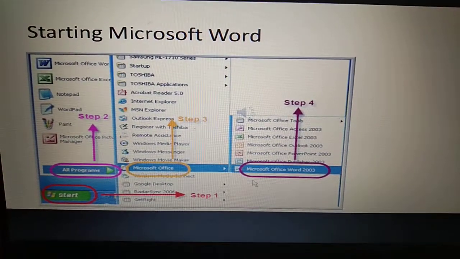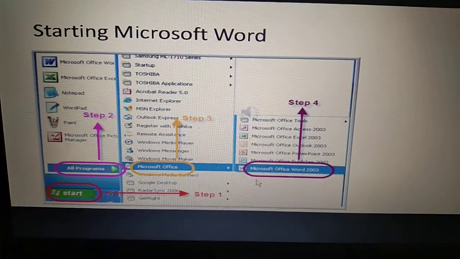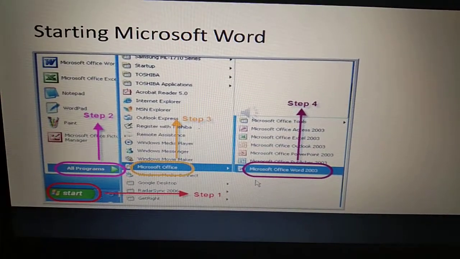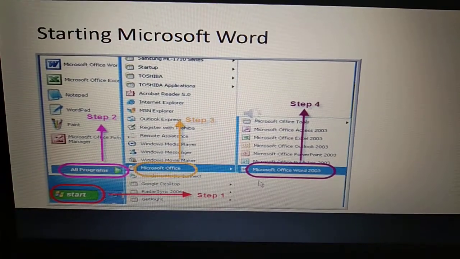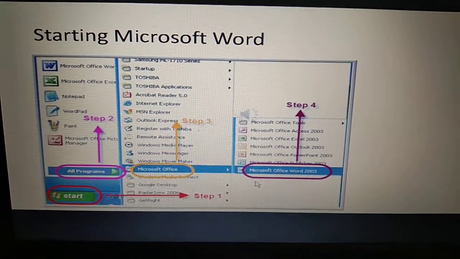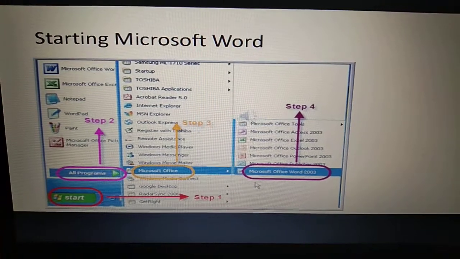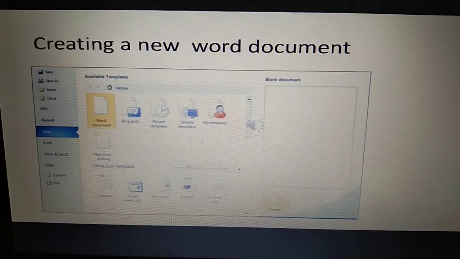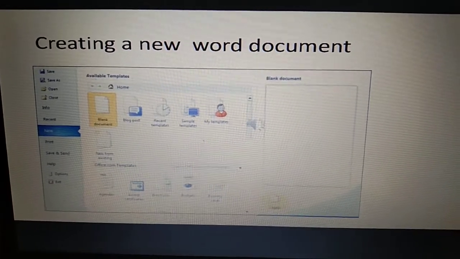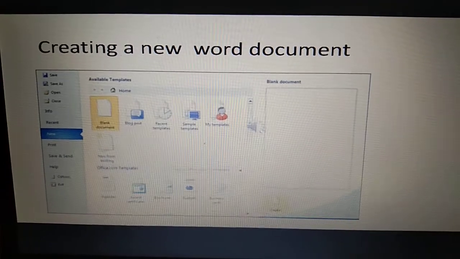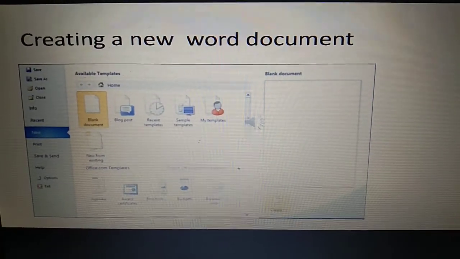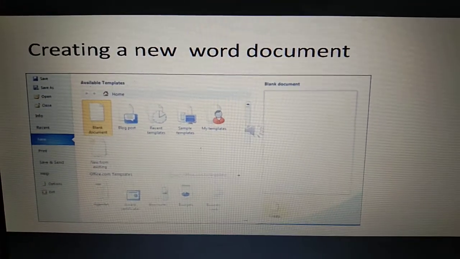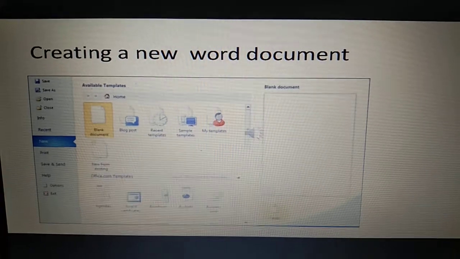Now, the question arises: how can we start Microsoft Word? Our first step is to click on the Start button. After that, All Programs, then Microsoft Office, and the last step is Microsoft Office Word 2003 or 2007. After clicking on the button, this type of window appears. Here there is a blank document. By clicking on the blank document, you can create a new Word document file. Here you can write any type of information or text according to your own choice.